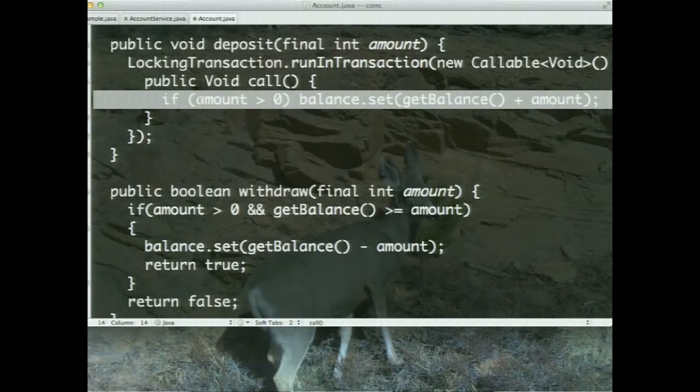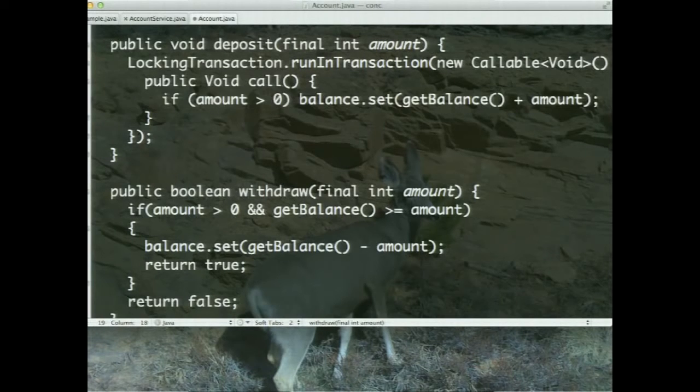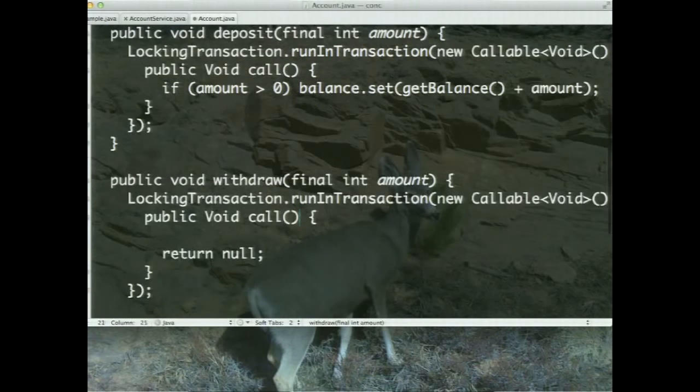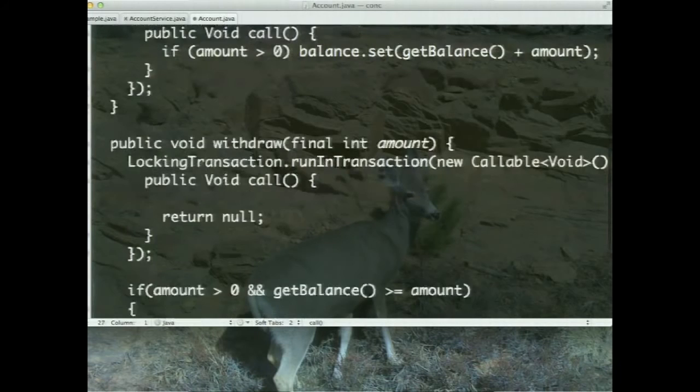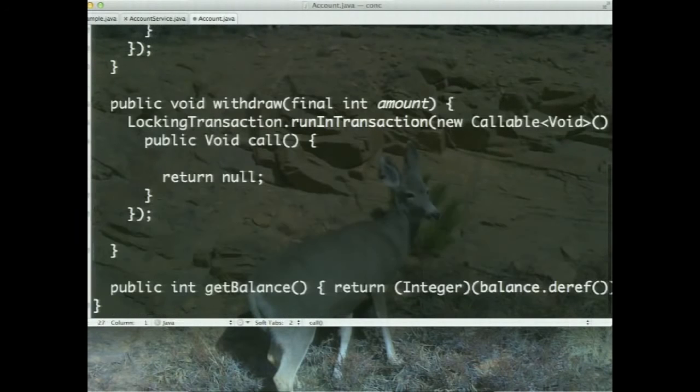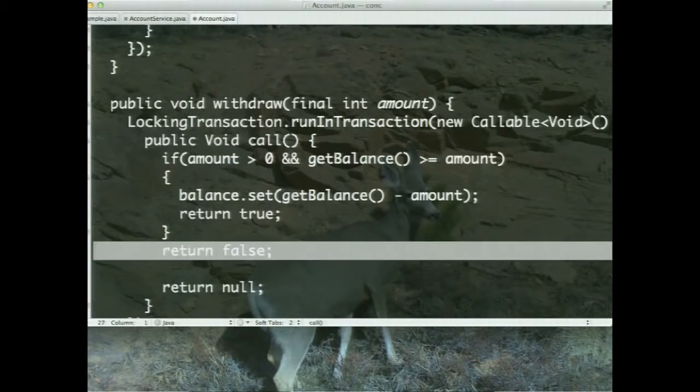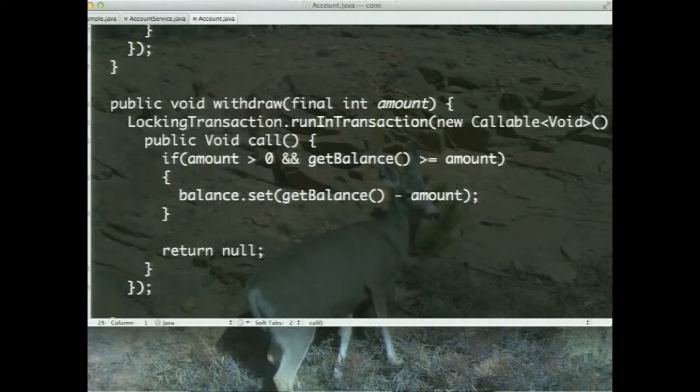And then when we are done with it, in the withdraw method, I need to do something similar, but I'm going to change it a little bit. And rather than a Boolean, I'm going to make it a void method. And then I'm going to run this whole thing within a transaction. So I created a transaction right there. And then within that transaction, I'm going to go grab this code and drop it in there. And I'm going to say, if there was enough money, go ahead and do the transaction.